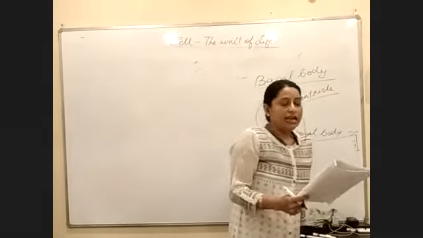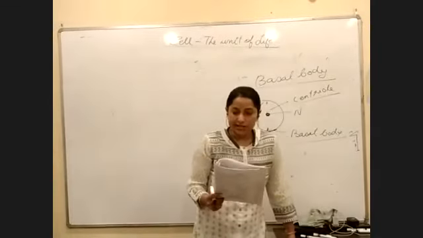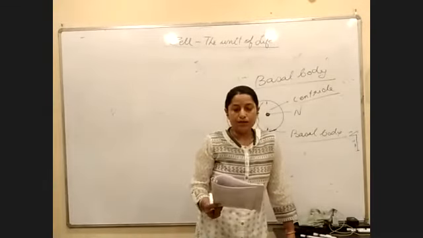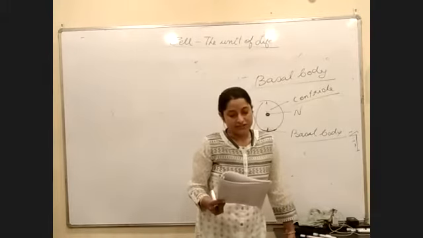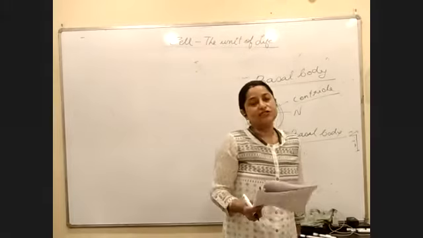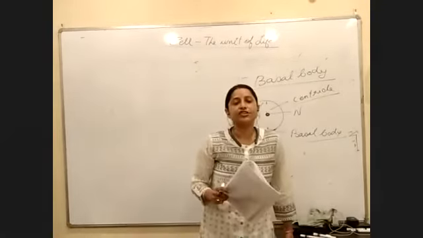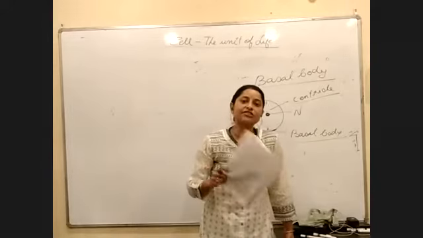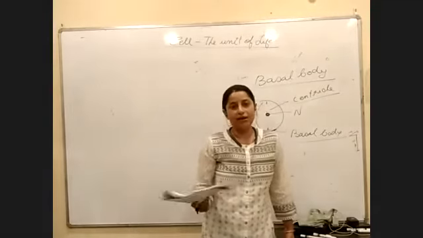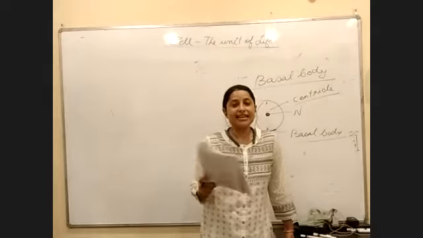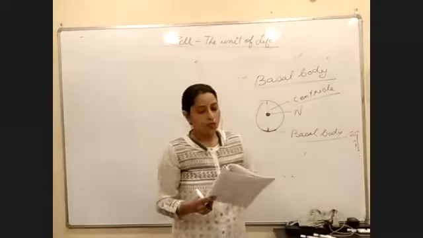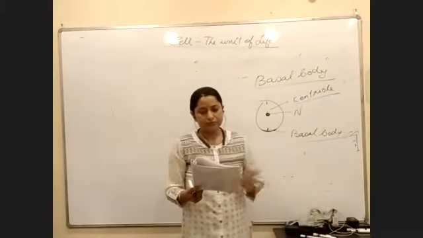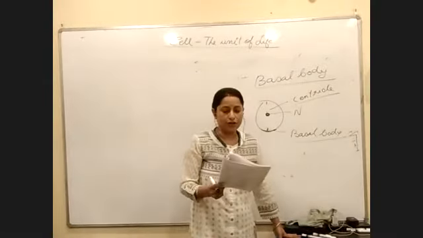Right? If you are talking about basal body, they are found in eukaryotic cells, right? Bearing either cilia or flagella. They resemble in structure and chemical components with the centriole. Means if you are talking about the structure of a centriole and the structure of the basal body, almost the same, right? Cilia, flagella, the structure is the same, except certain points of difference. What are the points of difference between centriole and basal body?